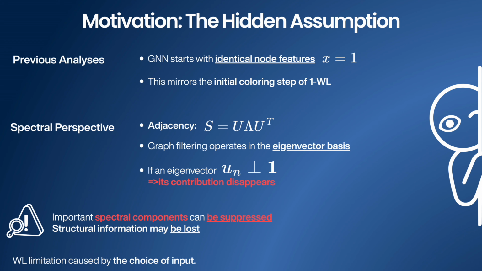So if the input is the all ones vector, then any eigenvector orthogonal to that vector contributes nothing to the output. So the entire spectral components vanish, and structural information encoded in those eigenvectors could be suppressed. So the author argues that the WL limitation arises from this input assumption, not from the message passing itself. So the natural question becomes, what happens if we change the input?